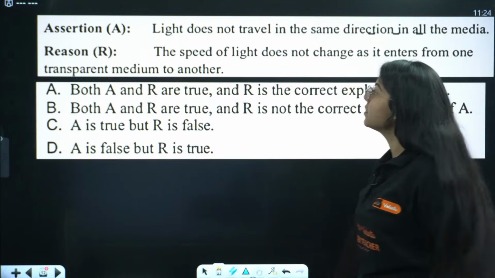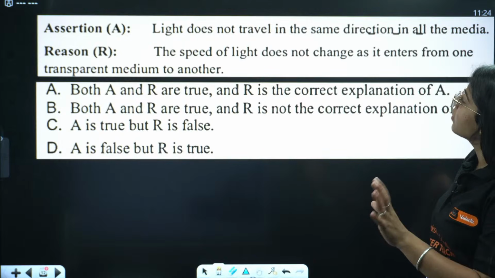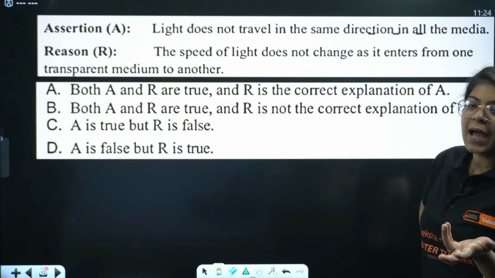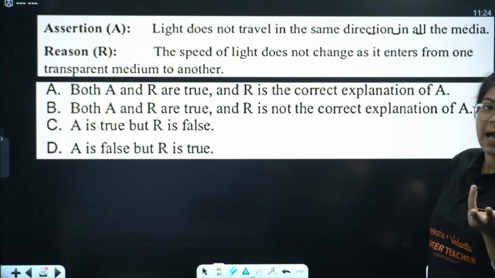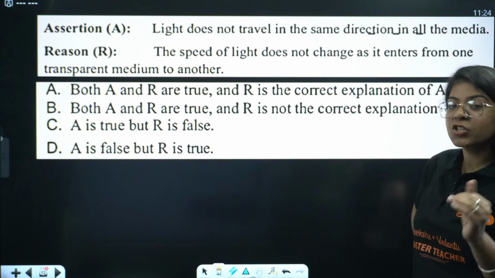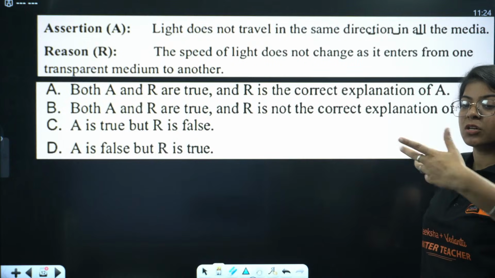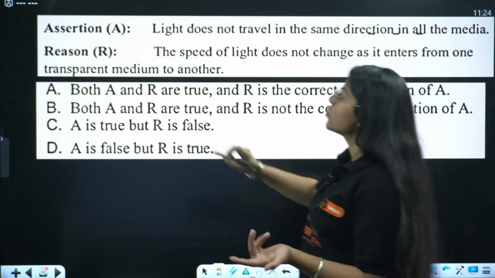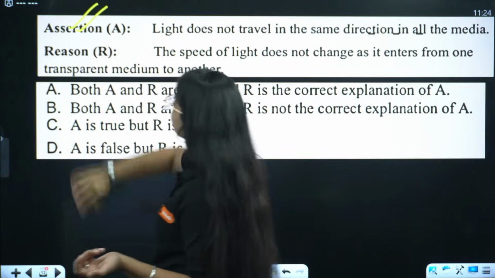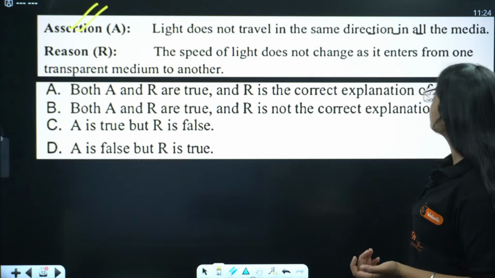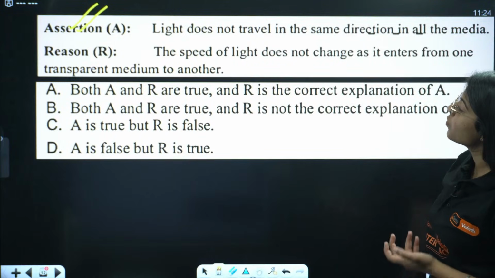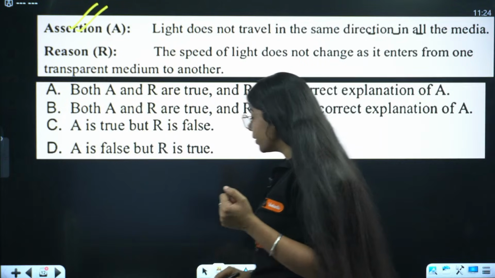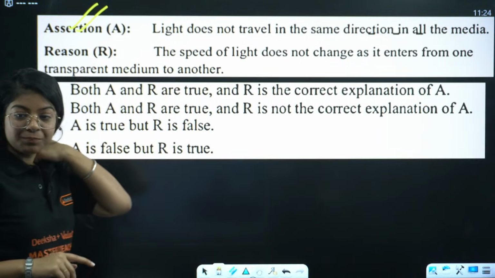Okay, let us see. Light does not travel in the same direction in all media. That is true. We know that when light goes from rarer to denser or denser to rarer medium, it bends towards or away from the normal respectively. So, assertion is actually true. The speed of light does not change as it enters from one transparent medium to another. That is not true, because we know a very important formula.